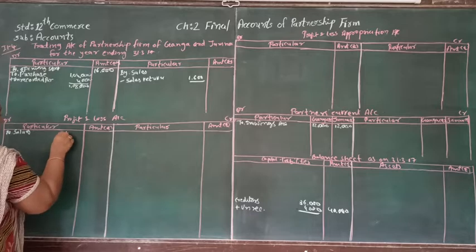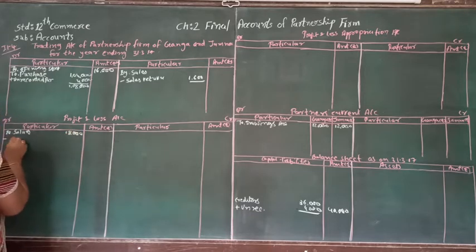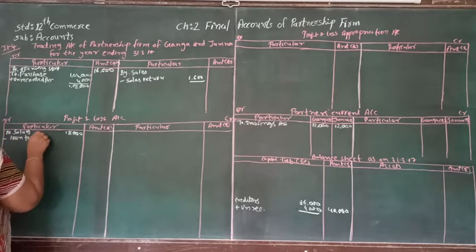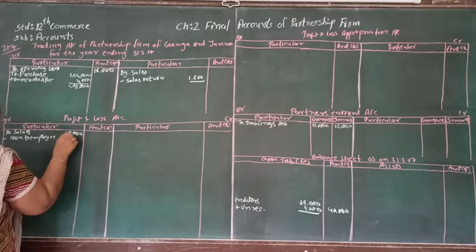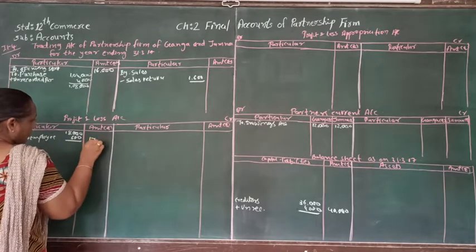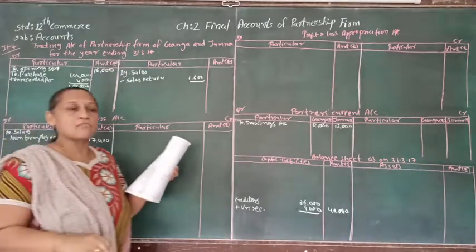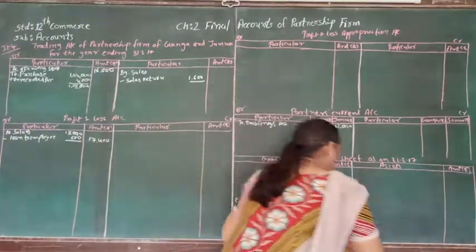So that we are supposed to deduct from the salary. So here minus loan to employee 600. If we deduct 600, outer side column amount will be 17,400, and the other effect of this 600 will be loan to employee